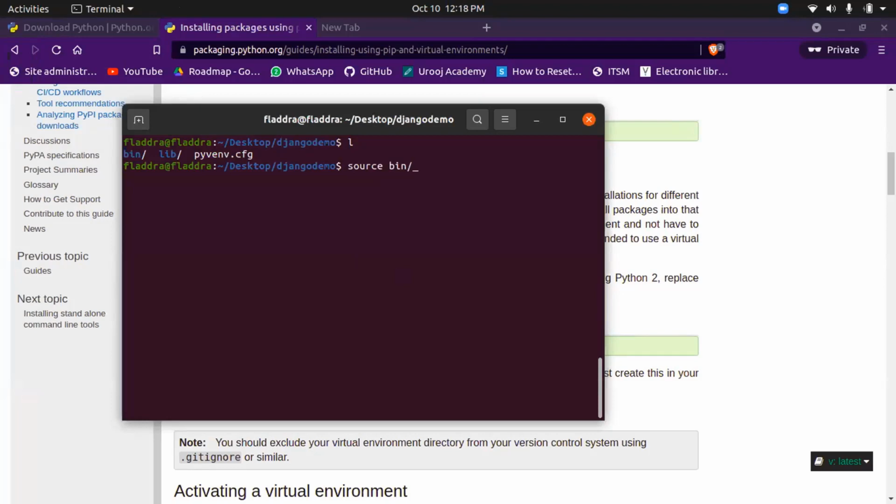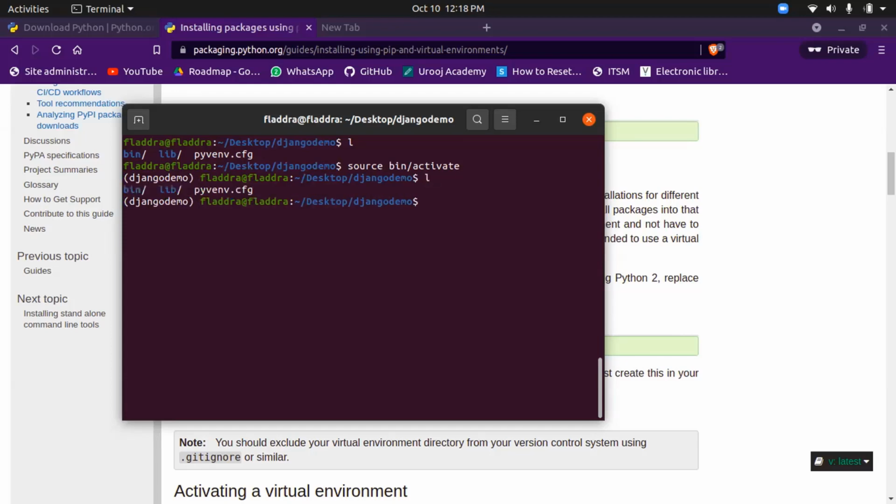So we'll activate the environment. Just see here that I'm in the virtual environment folder, and then I'm starting the virtual environment. This is the command, source bin/activate, and it is now activated. You can see the virtual environment is now activated.